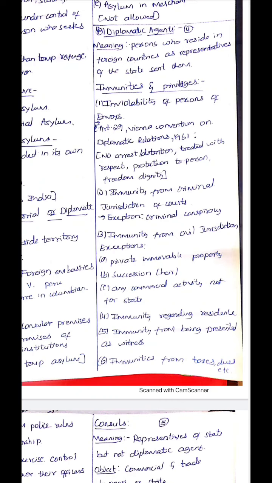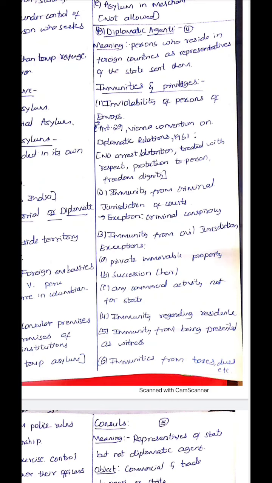Immunities and privileges of diplomatic agents. So, what are the immunities and privileges, or rights, provided to diplomatic agents? The first is inviolability of persons of envoys. Article 29 of the Vienna Convention on Diplomatic Relations 1961 says that diplomats cannot be arrested or detained, and they have to be treated with respect and protection to their person, freedom, and dignity. So, this is called inviolability. They cannot be arrested and they have to be given respect.